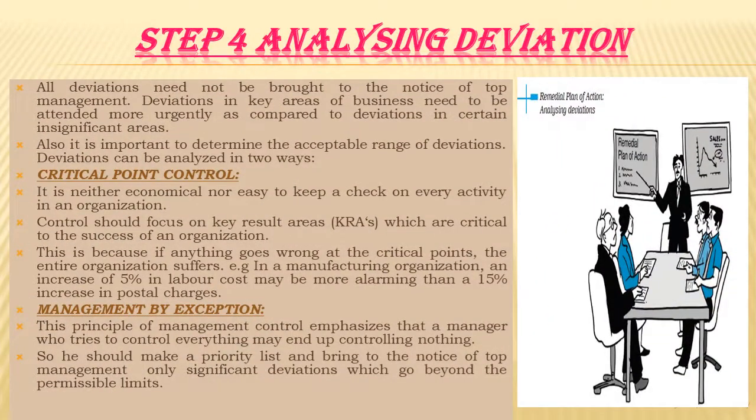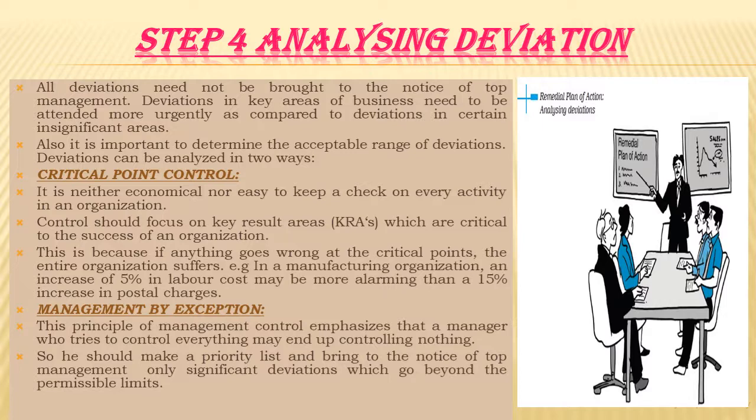Step number 4, analyzing deviation. Now, some deviation in performance is expected in all activities. Whatever we do, we expect some kind of deviations. So, the next step in the process of controlling is to analyze the deviations. The deviations from the standards are analyzed to identify their causes.